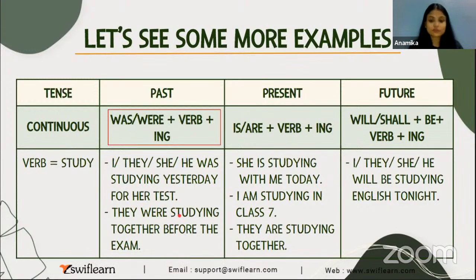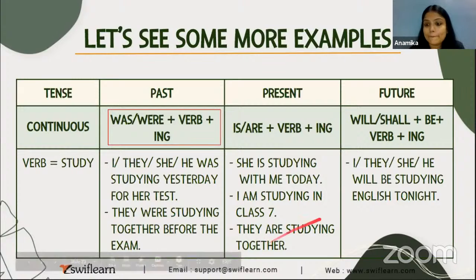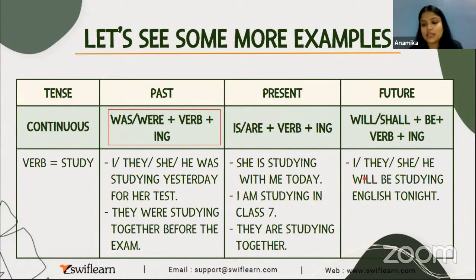All right. Now in the present tense, how we will frame the sentences? She is studying with me today. I am studying in class 7th. They are studying together. तो साथ में पढ़ रहे हैं, मैं क्लास 7th में पढ़ रहा हूँ. Okay. Now in future tense, how we will use? We will use either I, they, she, he.